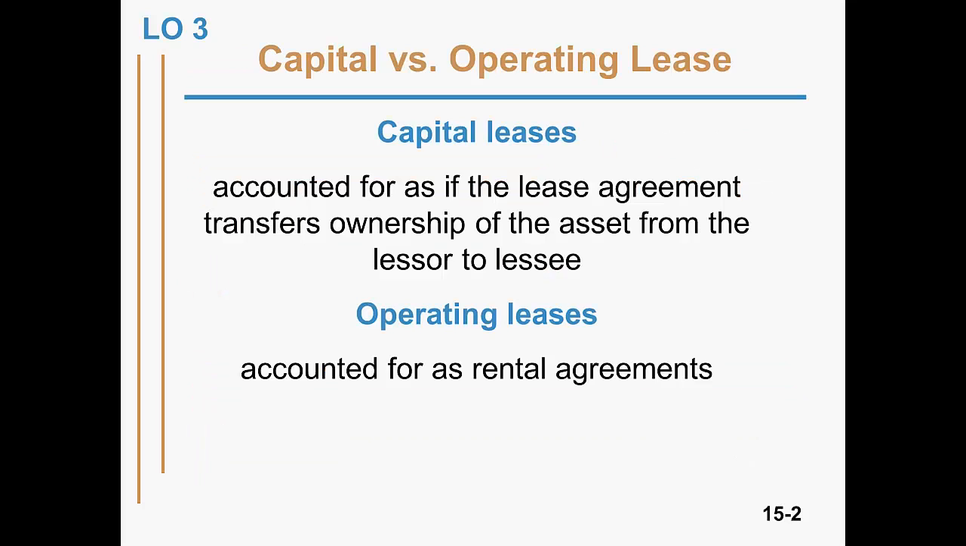As you learned in the first two learning objectives for Chapter 15, leases are accounted for as either capital leases or operating leases. Capital leases are accounted for as if the lease agreement transfers ownership of the asset from the lessor to the lessee. We'll look at the criteria for classifying a lease as a capital lease soon. Operating leases are accounted for as rental agreements.